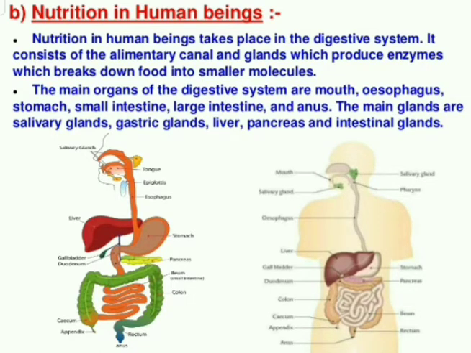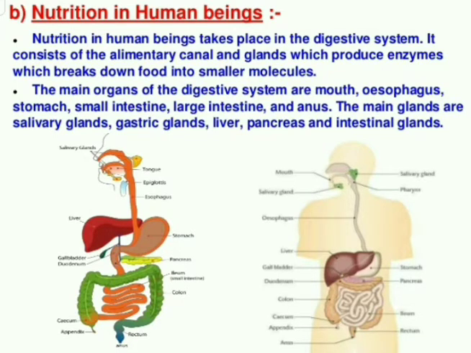So the main organs of the digestive system: it starts from the mouth or buccal cavity, followed by the esophagus, then the stomach, then the small intestine, followed by the large intestine, and at last the anus. These are the digestive tract, or the alimentary canal. Along with that, you need to mention the associative glands.